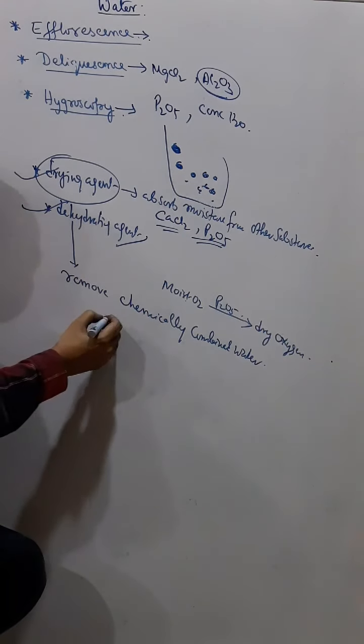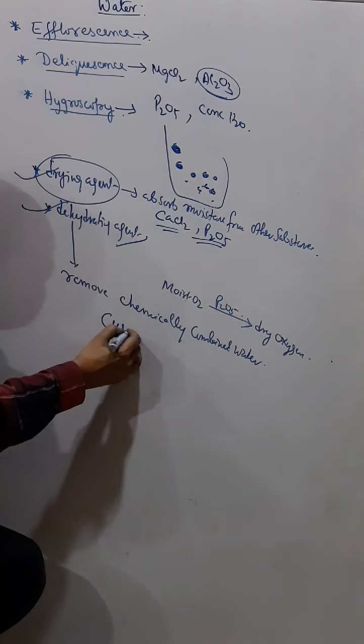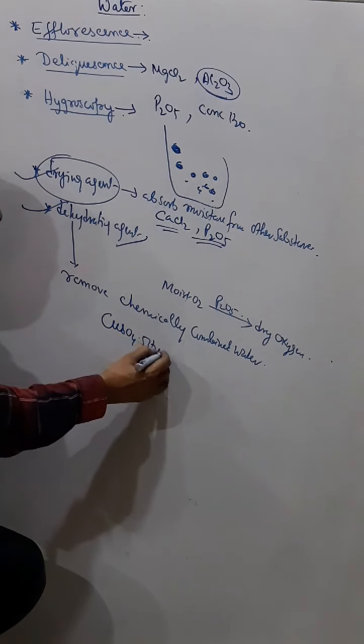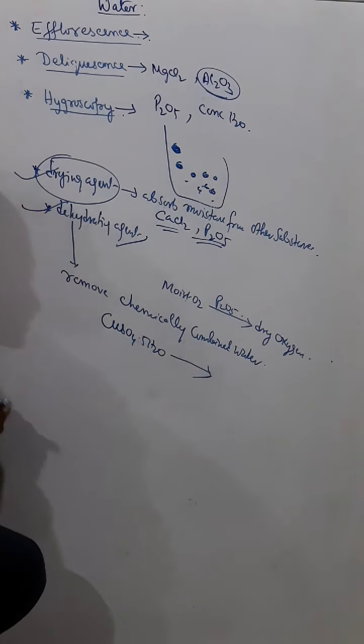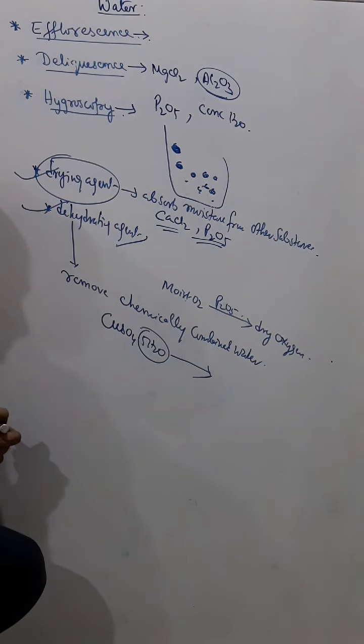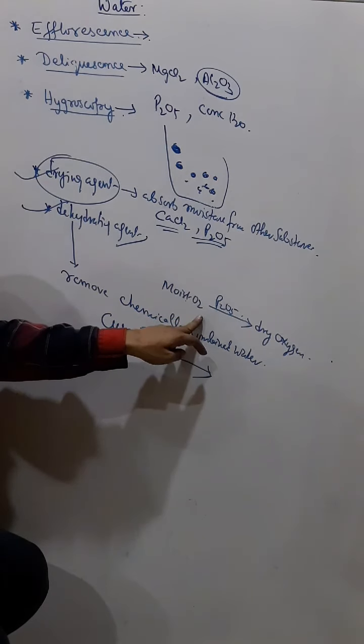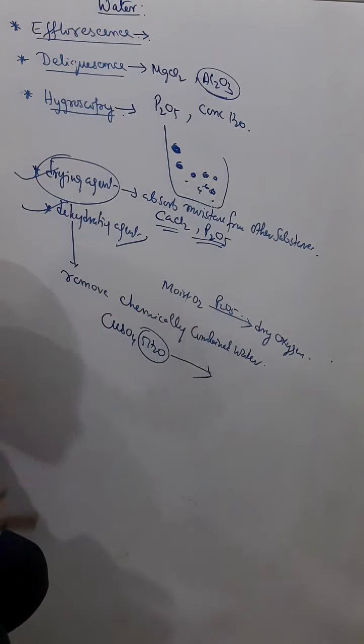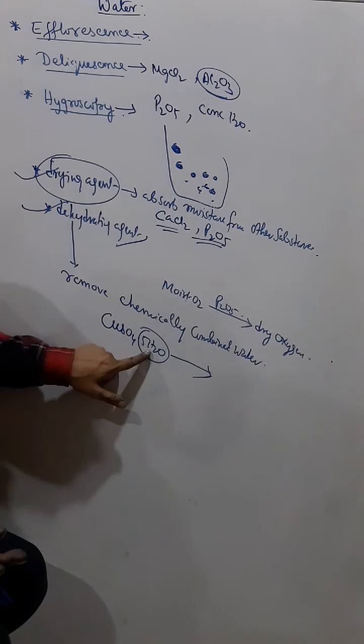Now you can understand from here, this is copper sulfate, CuSO4·5H2O. This is chemically combined water. When I say moist oxygen, that's not chemically combined water, it's just wet oxygen. But when I say CuSO4·5H2O, this is chemically combined water.